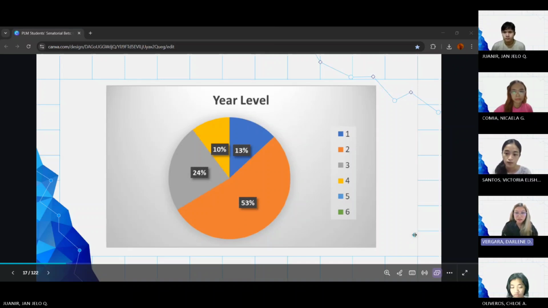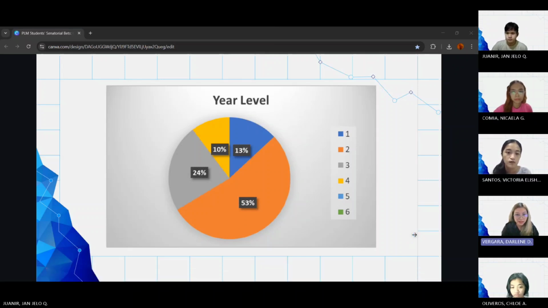So for the year level, we can observe that the second year dominates the year level of the participants with 53%. Additionally, 24% of the participants were third years, and then 13% of the participants were from first years, and then lastly, 10% were from the fourth years.